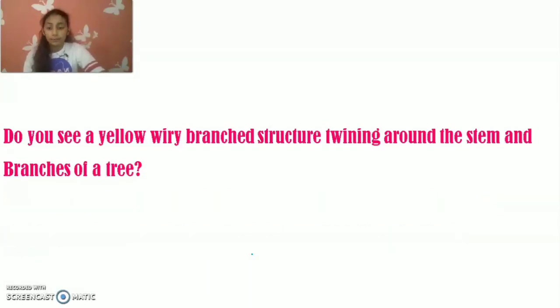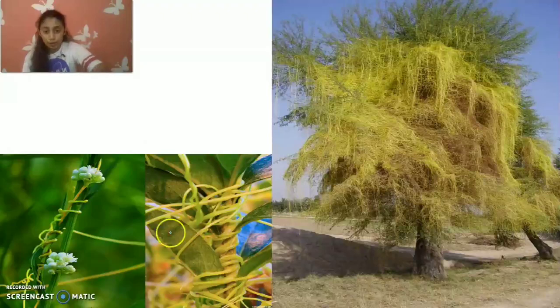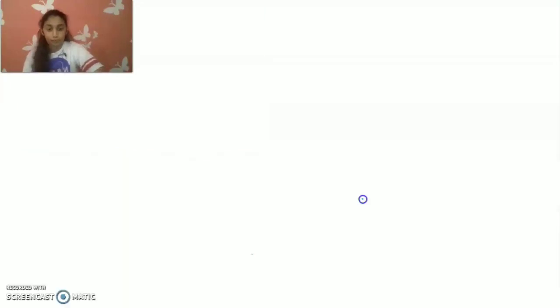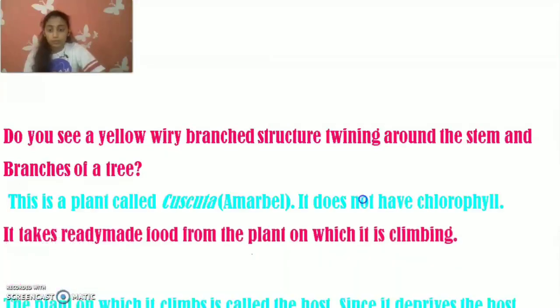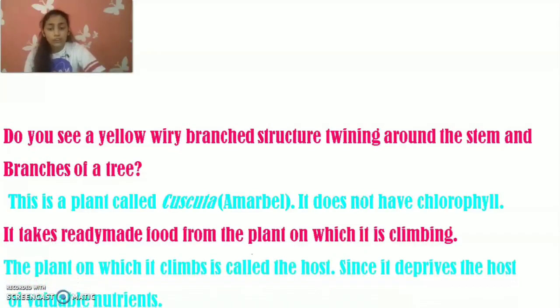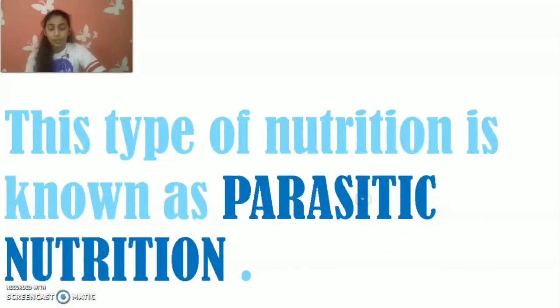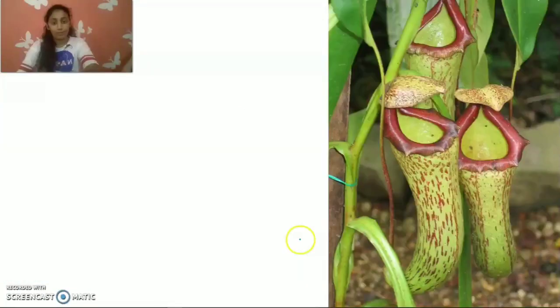So you see in this picture, this plant it is climbed. Now it will take its nutrition from this plant. The plant on which it climbs is called a host, since it takes the nutrition from the host. This type of nutrition is known as parasitic mode of nutrition.